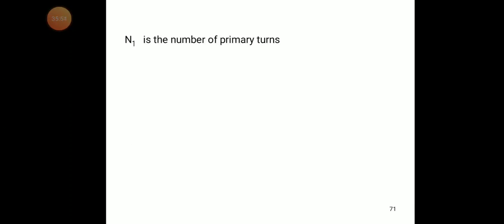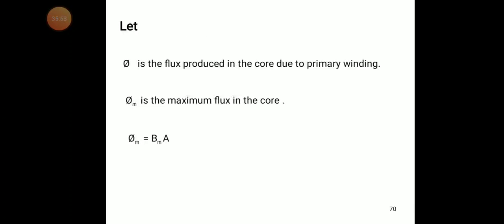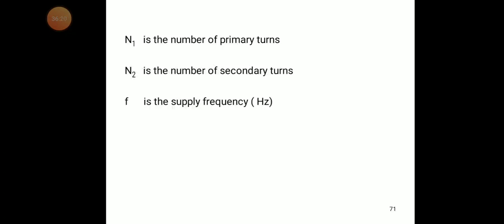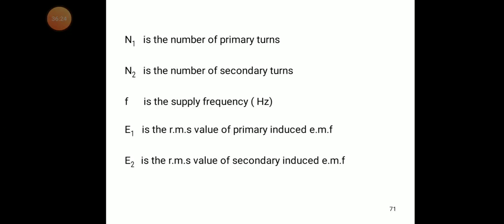Now, for the formula, let Φ be the flux produced in the core due to the primary winding, and Φm the maximum flux in the core, so Φm equals Bm times A. A is the area of the core, Bm is the maximum flux density of the core, N1 is the number of primary turns, N2 is the number of secondary turns, f is the supply frequency, E1 is the RMS value of primary induced EMF, and E2 is the RMS value of secondary induced EMF. These are the parameters.